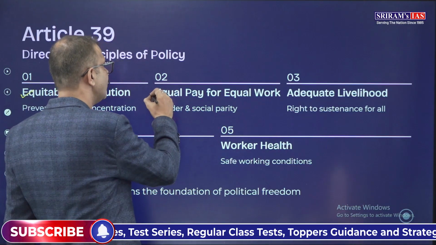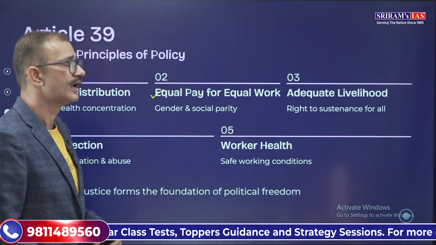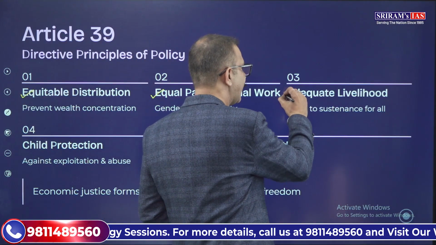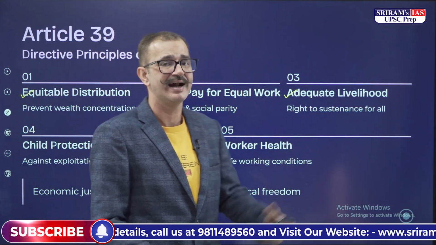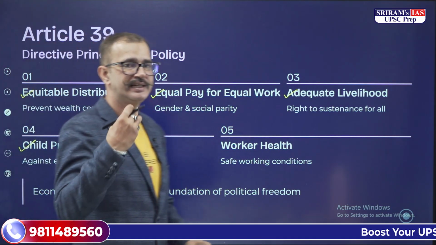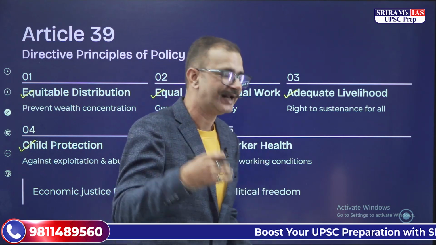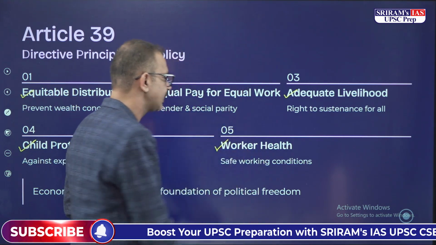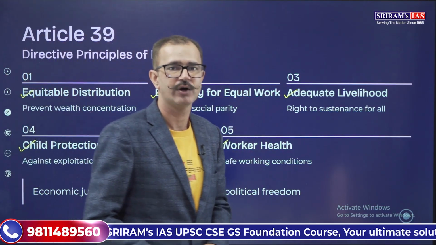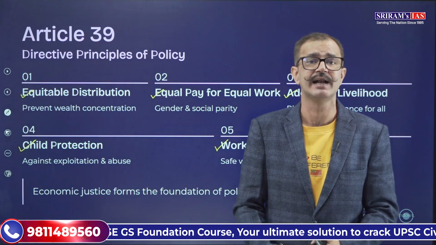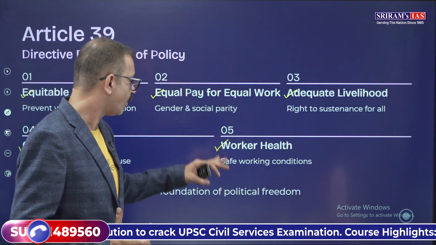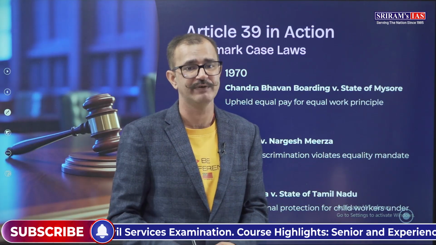At the same time, it also provides for equal pay for equal work, where gender and social parity have been laid down. It provides for the right to sustenance and right to livelihood, as well as child protection against exploitation and abuse, and safe working conditions for the workers as well. So this directive principle under Article 39 provides the economic justice that forms the basis, or the foundation, of the political freedom that we have in India.